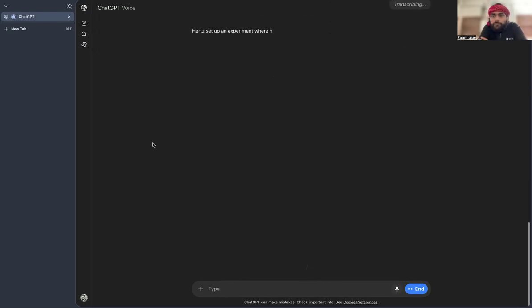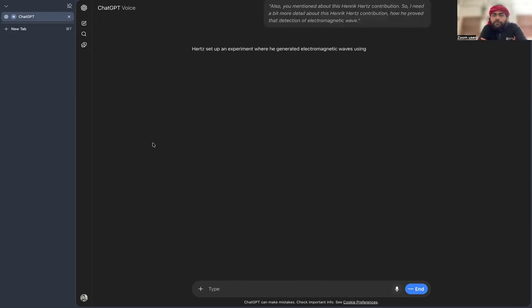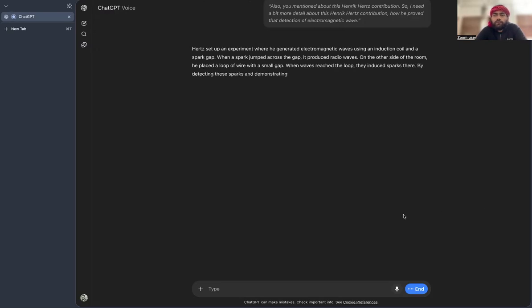Hertz set up an experiment where he generated electromagnetic waves using an induction coil and a spark gap. When a spark jumped across the gap, it produced radio waves. On the other side of the room, he placed a loop of wire with a small gap. When waves reached the loop, they induced sparks there. By detecting these sparks and demonstrating reflection, refraction, and polarization, just like light, Hertz confirmed that these were indeed electromagnetic waves, validating Maxwell's theory.